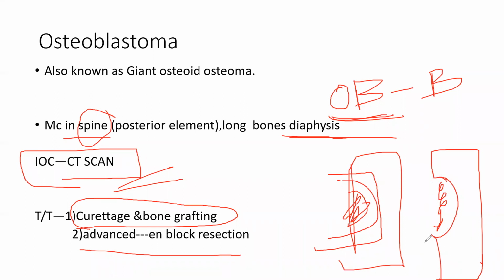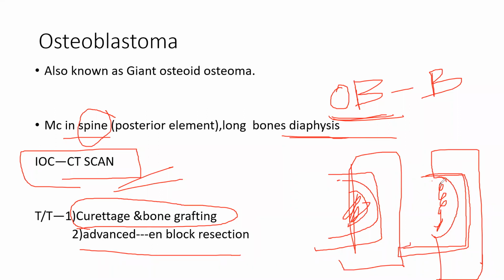Why do you put bone graft? To give structural support, otherwise it will become weak and break. Sometimes, in advanced cases, you want to be 100% sure that you have removed the tumor, so you remove it all. This is called en bloc resection. En bloc means leaving a 2 to 3 mm margin and removing the whole thing. That is en bloc resection.